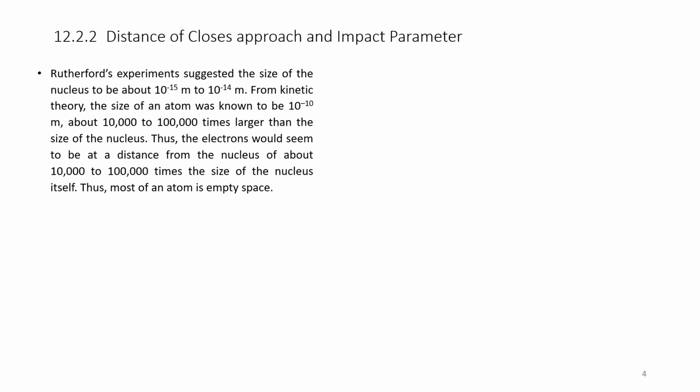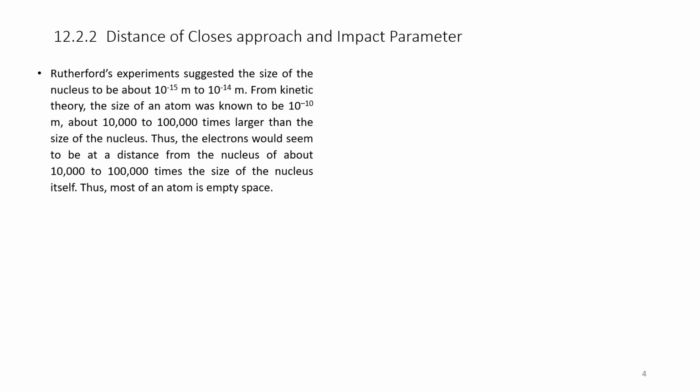So, the atom is 10,000 to 100,000 times larger than the nucleus. So, the nucleus was very small.